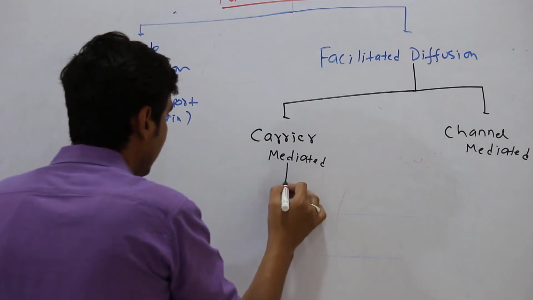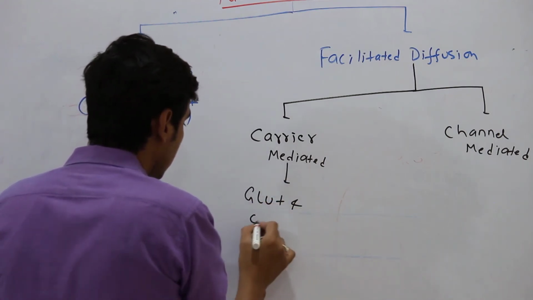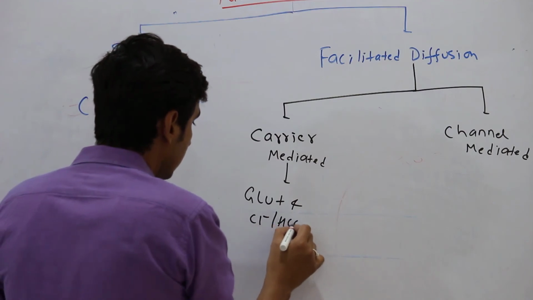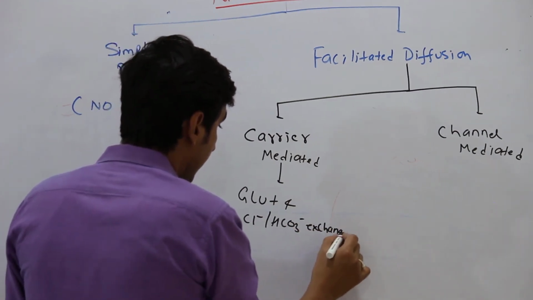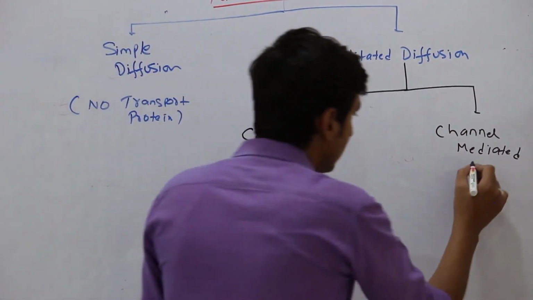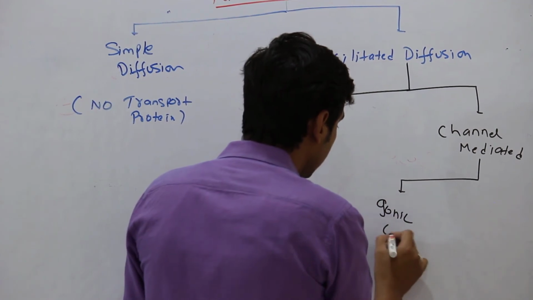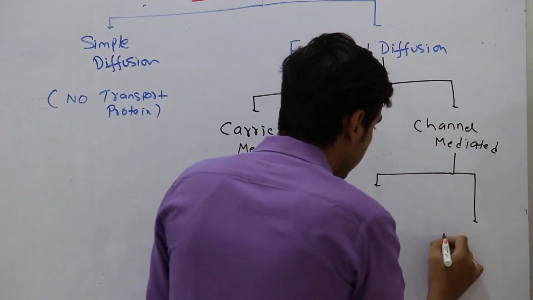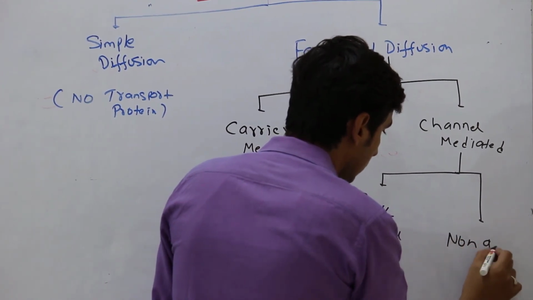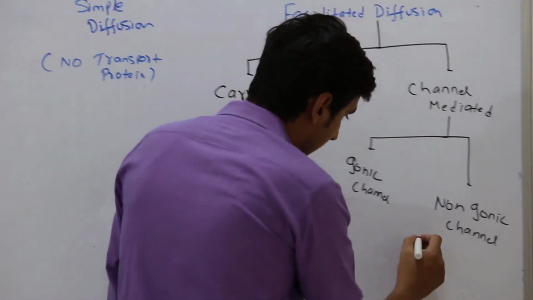The examples of carrier mediated are GLUT and the chloride bicarbonate exchanger. Channel mediated could be either ionic channels or non-ionic channels, and the example of non-ionic channels is the aquaporin.